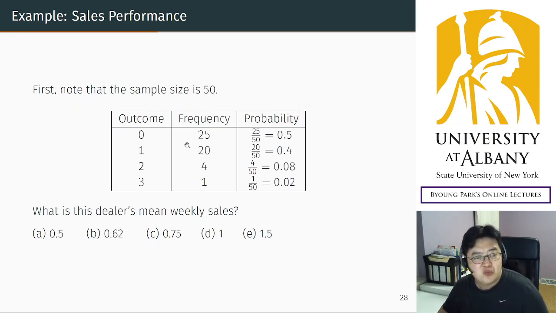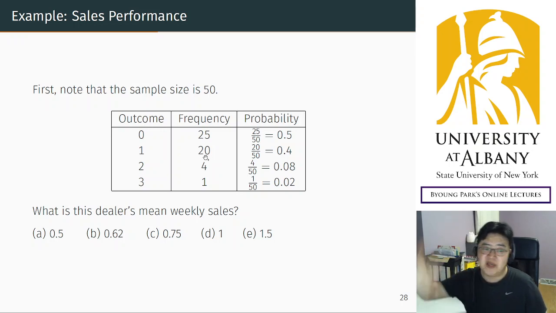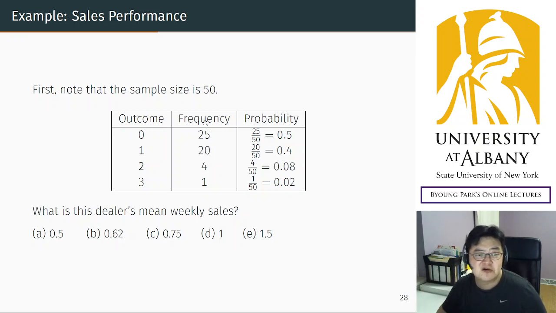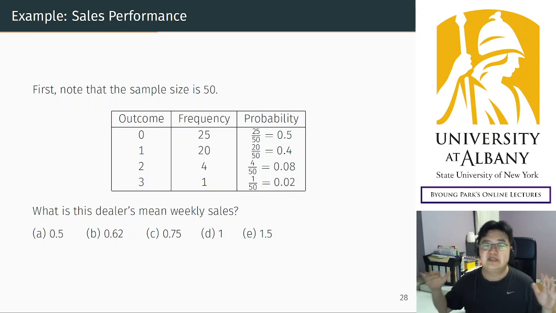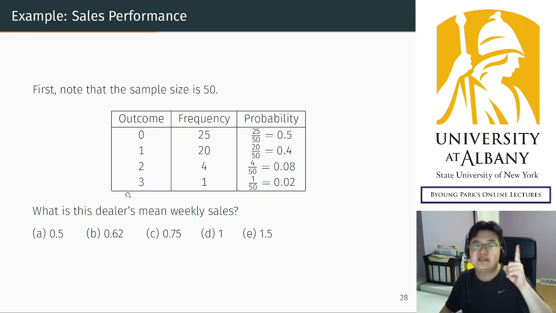The numbers I gave you in the previous slide were frequencies: how many times you observe the outcome out of 50 observations. You can turn the frequency into probability by dividing by the sample size, which is 50. The sales agent sold three cars only once out of 50 weeks, which is 2%, 0.02.